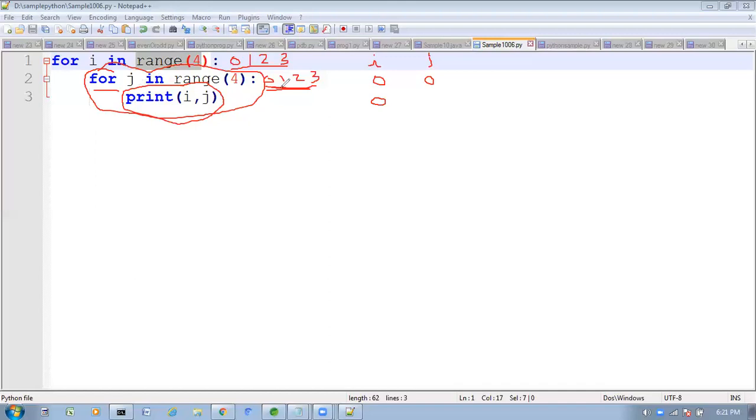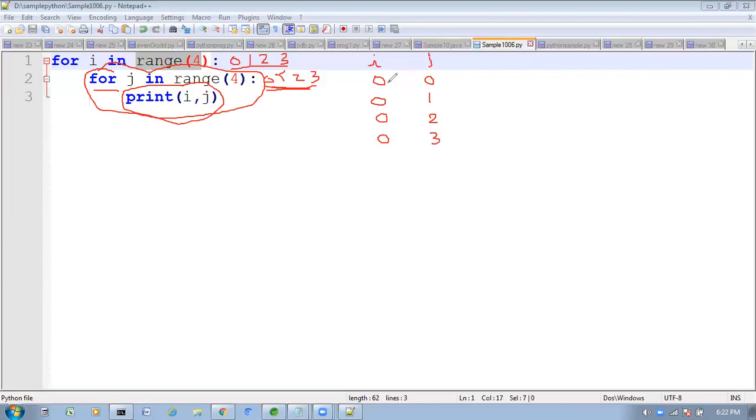Now the j value is 1. Sorry, the i value is 0. The j value is 1 now. So next time the i value is 0 only. The j value is 2. Next time the i value is 0 only. The j value is 3. You will get like this. Did you understand these things?